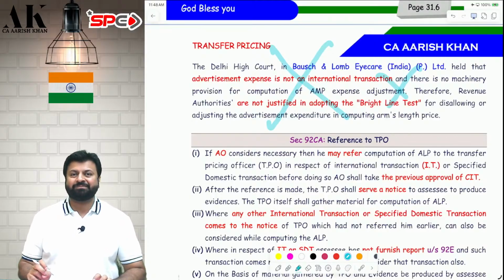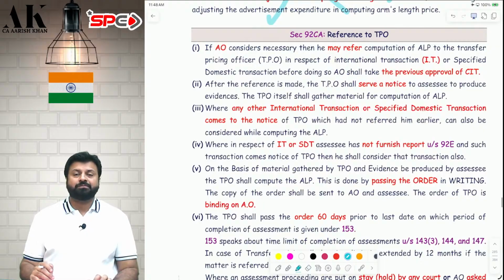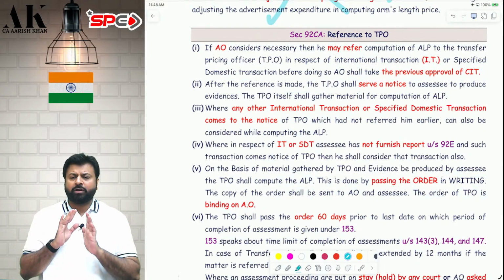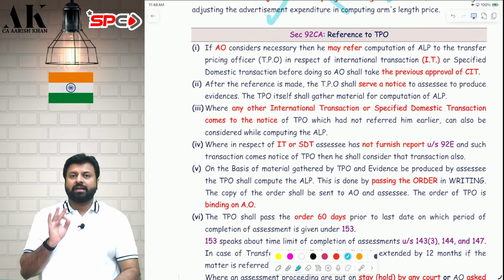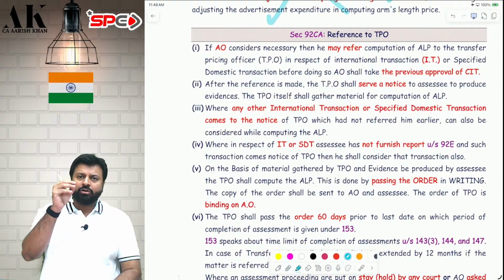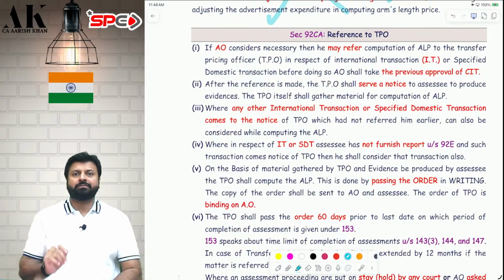Is it clear? Now, let's talk about the next provision, reference to TPO. Very important section. Some important amendments have also been made in this particular section. Reference to TPO. In this, there are three parties. Try to understand the three parties first. I am an assessing officer. You are an assessee. And there is a transfer pricing officer sitting over here.